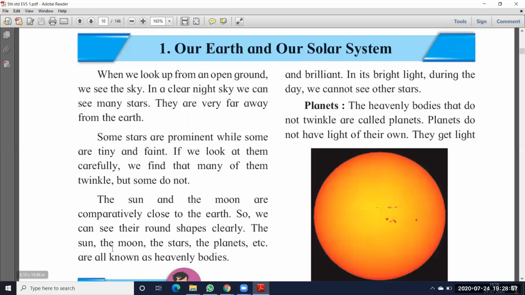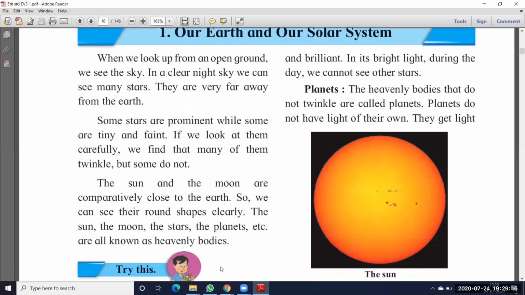The sun, the moon, the stars, the planets, etc. are all heavenly bodies. Sun, moon, stars, planets, all these are in space. That's why we call these bodies heavenly bodies.